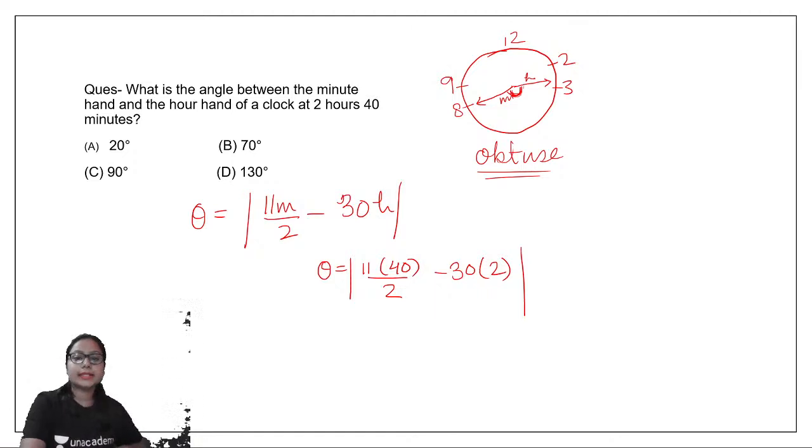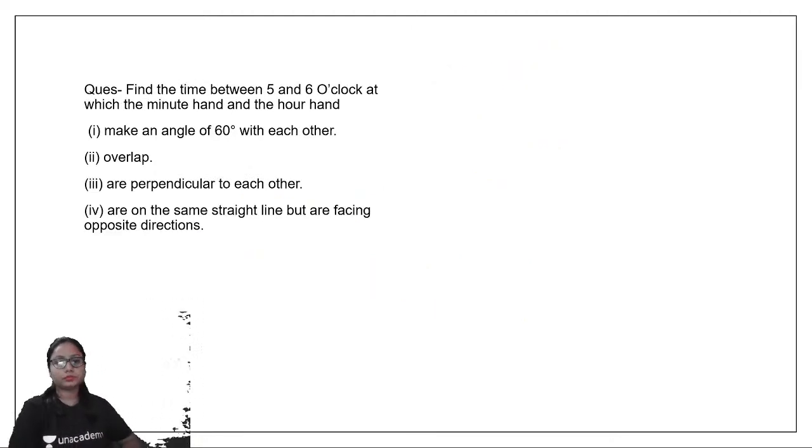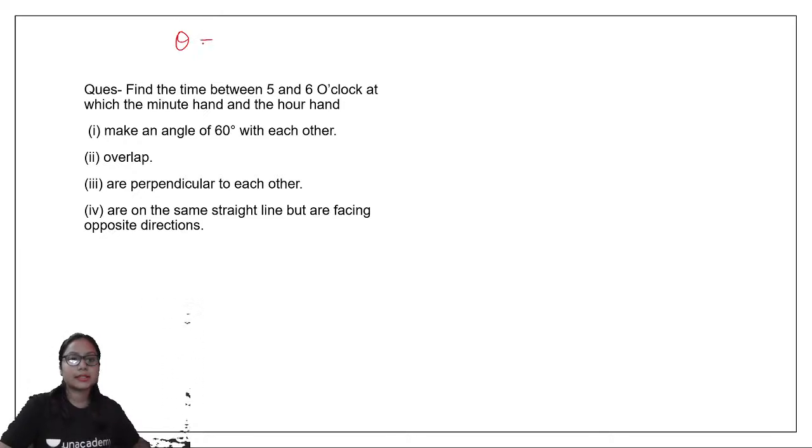Okay, let's see the next question. Let's try to solve this question. Let us list the formula again here. So the formula is theta is equal to 11m by 2 minus 30h.